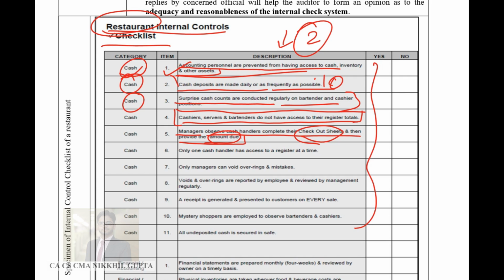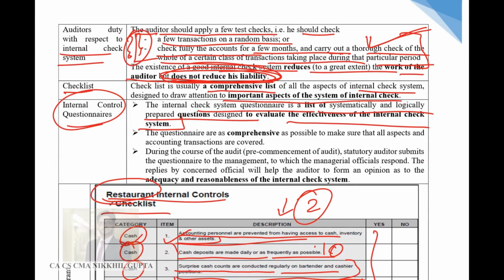This is prima facie evidence, the first evidence which you will gather to know whether the internal controls surrounding cash are working fine or not. Then the questionnaires are as comprehensive as possible to make sure that all aspects of accounting transactions are covered. So the questionnaire should be very, very robust. Ask as many questions as you can, because to gain an understanding of a particular process is not easy. Hence the questionnaires should be comprehensive.